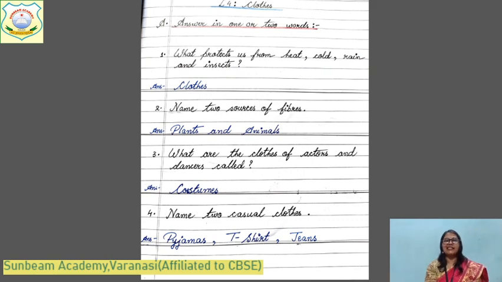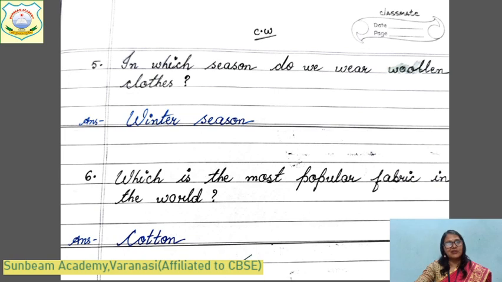Yes, children. Answer in one word. What protects us from heat, cold, rain and insects? Clothes. Name the two sources of fiber. Plants and animals. What are the clothes of actor and actress called? They are called costumes. They are very attractive. Different types of dances you see, no? Different types of costumes are worn. Name two casual clothes. Pajama, t-shirt, jeans. They all are casual clothes.